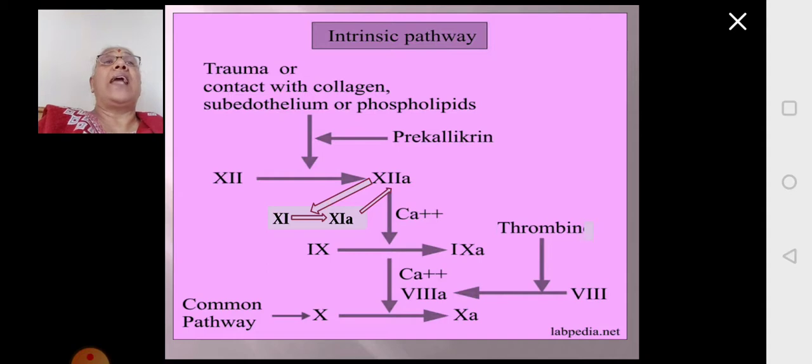You have to remember that in the intrinsic pathway, the factors involved are 12, 11, 9, 8. And all of them are bringing about what? One after the other, converting inactive zymogen to active serine protease, and ultimately they are bringing about the conversion of inactive 10 to 10A. This is very, very important. Formation of 10A is very important for the process of clotting of blood, and calcium ions are required.